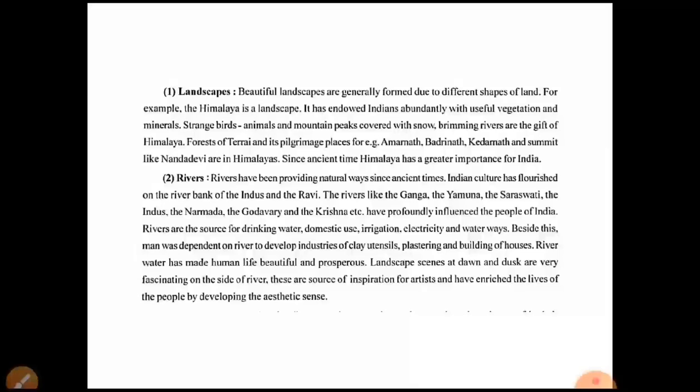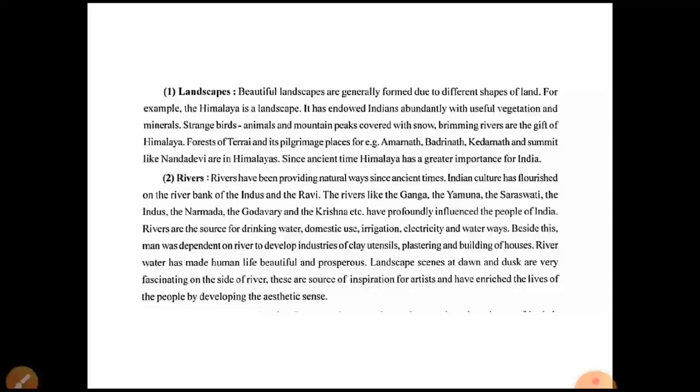Beautiful landscapes are generally formed due to different shapes of land, which are formed on the land of India. For example, the Himalaya is a landscape. In the northern side we can see it, which is also one of the natural boundaries of India. It has endowed Indians abundantly with useful vegetation and minerals, strange birds, animals and mountain peaks covered with snow. Brimming rivers are the gift of Himalaya.